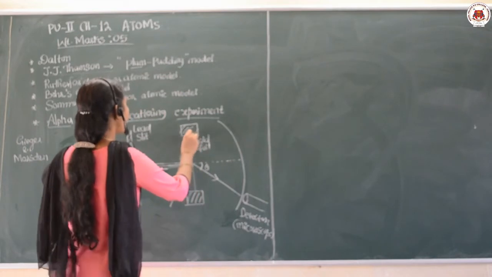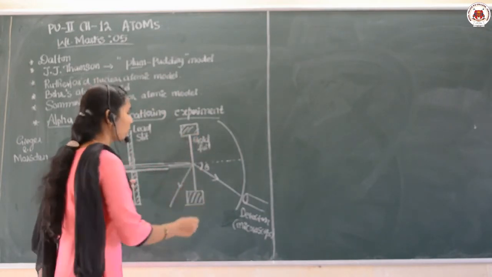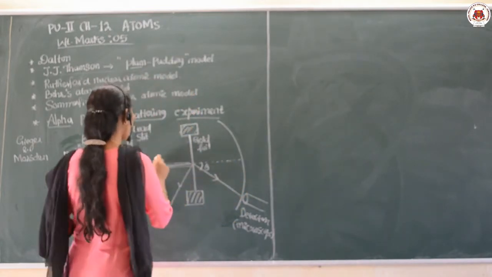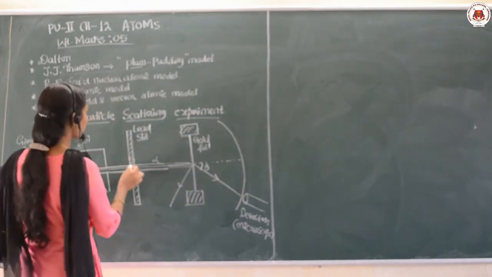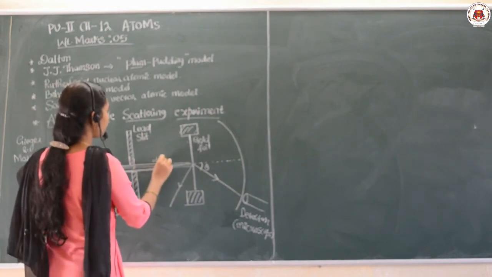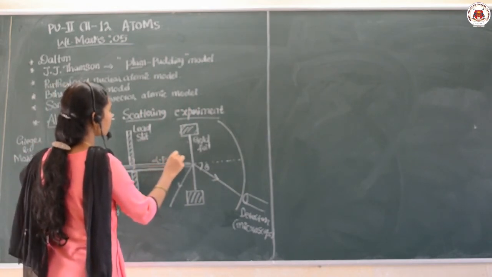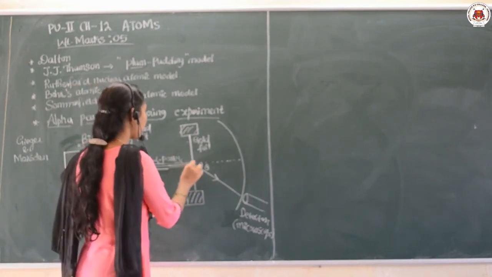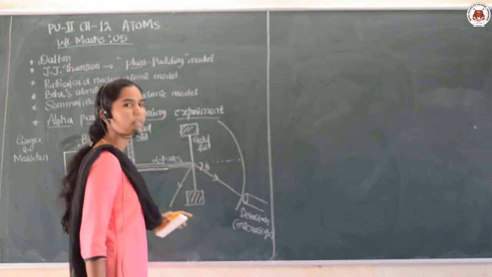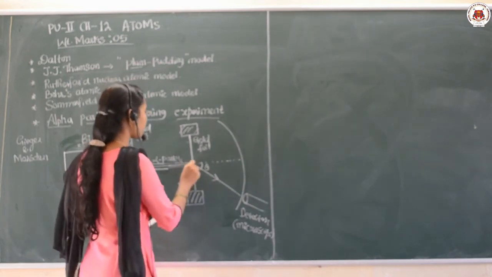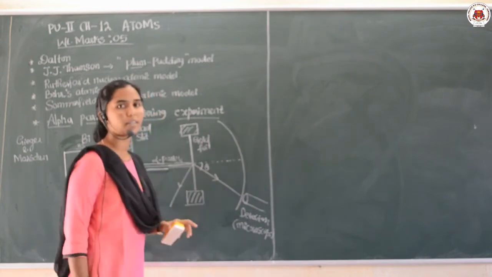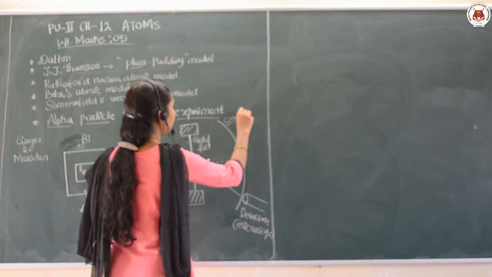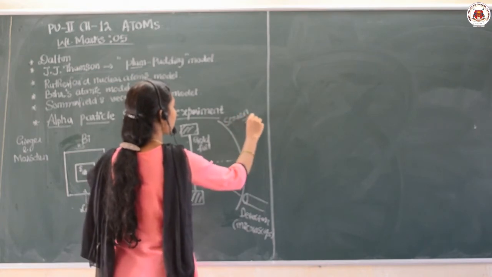Here the gold foil has a very small thickness, and the alpha particles collimated from the lead slit are made to fall on this gold foil. When they fall here, it is observed that most of the alpha particles are scattered at different angles, and there is one screen that consists of zinc sulfide.